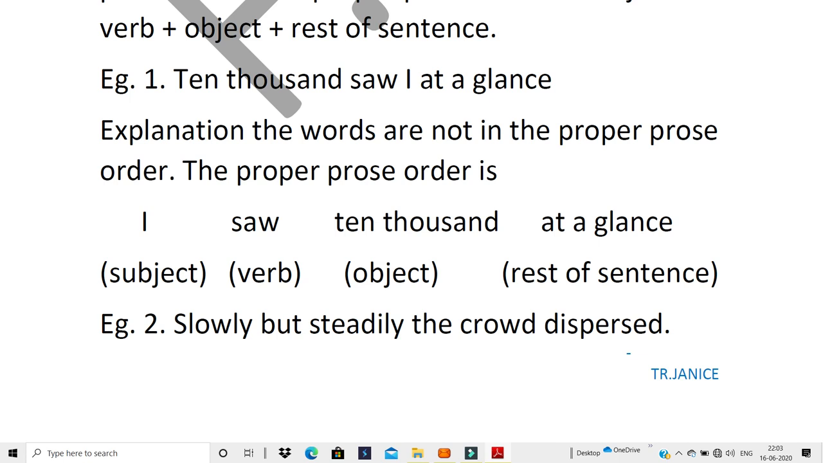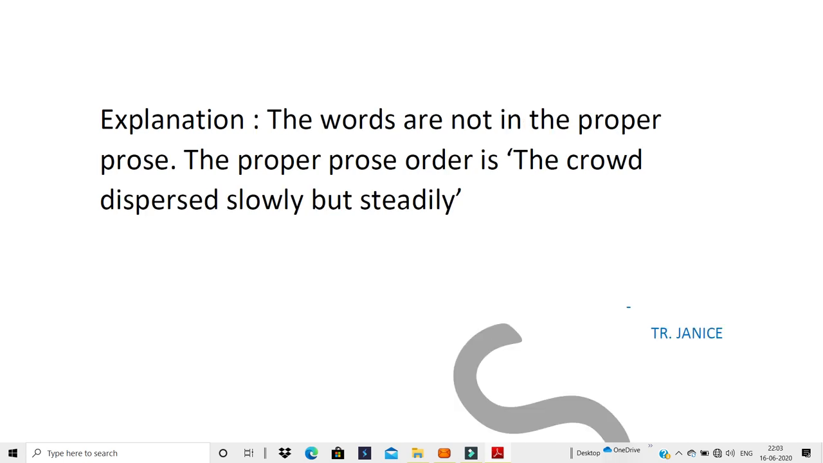Now, who is dispersing? The crowd. So it should be the crowd dispersed slowly but steadily. So your explanation will be the words are not in the proper prose order. The proper prose order is the crowd dispersed slowly but steadily.